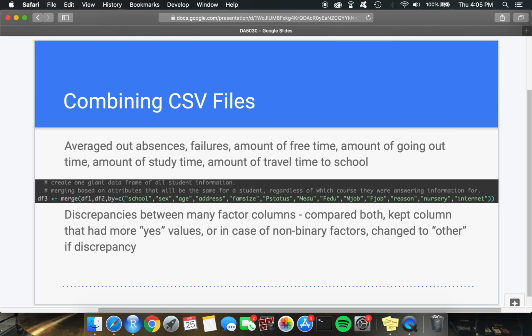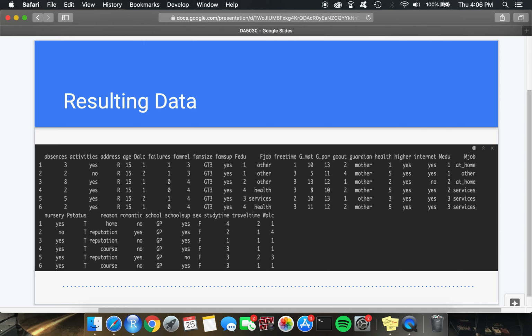So for the numeric data, that was pretty easy to handle. For things like the number of absences or the amount of free time they have, I just averaged the answers from the Portuguese and the math columns. And for binary columns, I decided if they answered yes at all, that they meant yes in general. And then a little different for feature variables with bigger categories, I decided that if they answered, for instance, their mother was their guardian one day, their father somehow was their guardian the next day, that I would put them in the other category. And this is what the resulting data frame looked like.